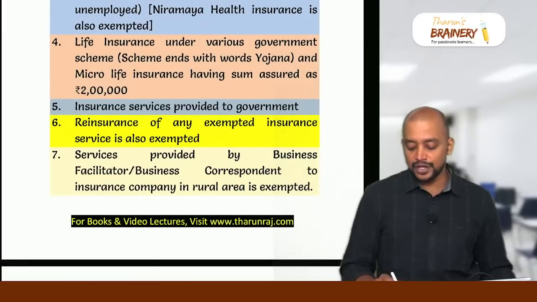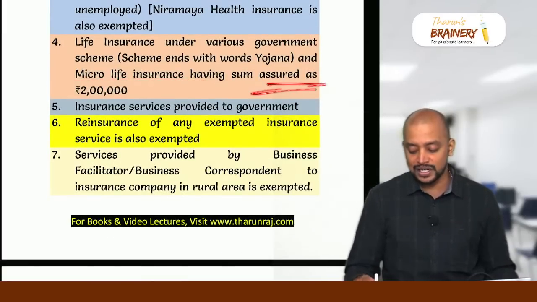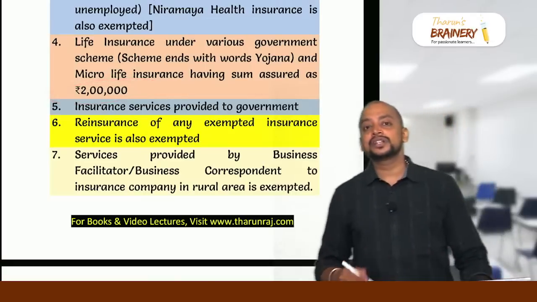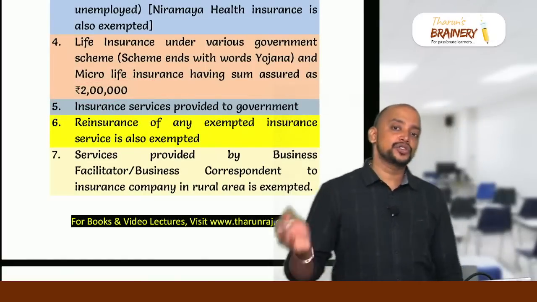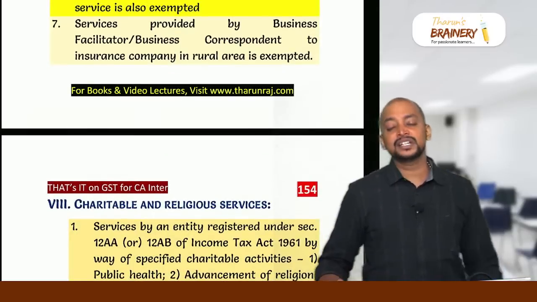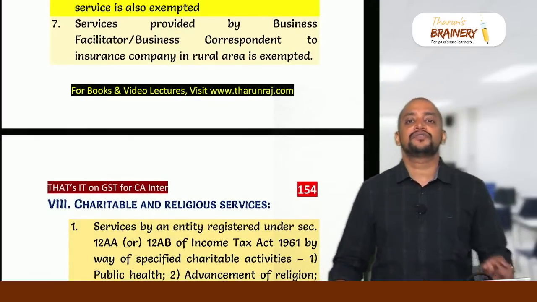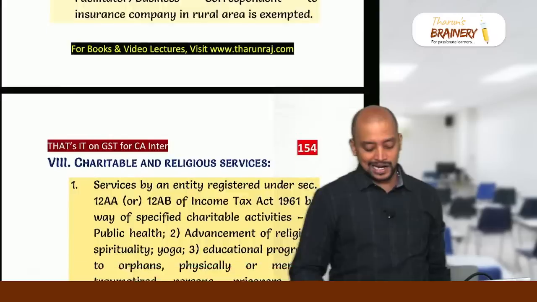Apart from that, micro life insurance, but remember, where the sum assured does not exceed 2 lakhs. Then insurance service provided to government is exempted. Then for all these services, reinsurance is also exempted. Then a business facilitator or business correspondent working for an insurance company in a rural area is exempted.